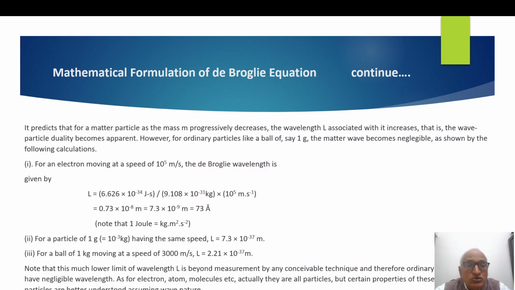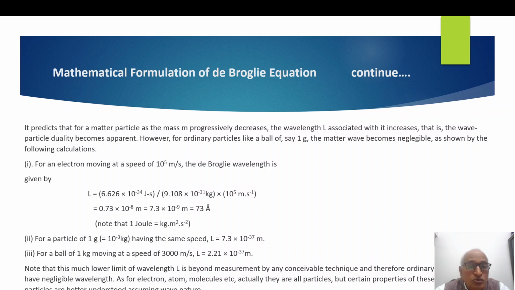When you work it out, you get 0.73 × 10^-8 meter. This can be rearranged as 7.3 × 10^-9 meter, which can further be changed to angstrom, the popular unit, 73 angstrom. It means the electron has a wavelength of 73 angstrom, which can be measured.